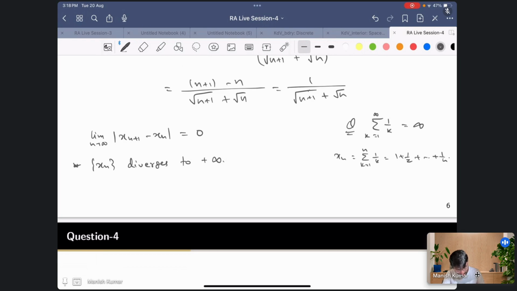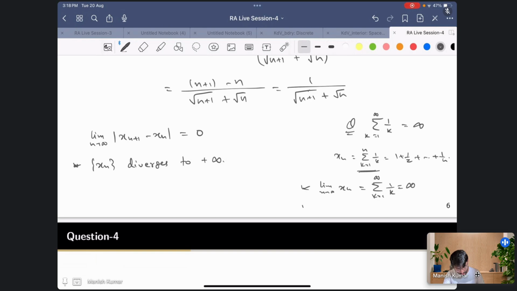In this case, if you take the limit, limit n going to infinity xn is going to be the sum k equal to 1 to infinity 1 by k, and this is going to be infinity, right?